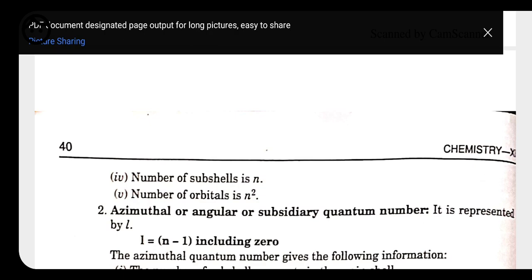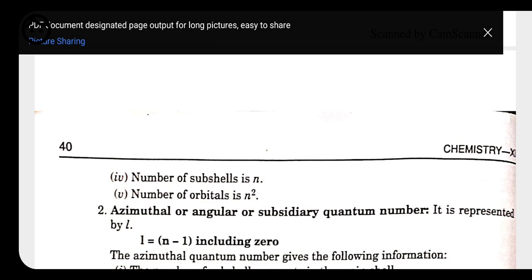It also gives us the radius of a shell. Here we can also calculate the radius. This also we already have done in the previous topic, by taking the formula r is equal to 0.529 into n square upon Z angstrom. So with the help of this formula, we can also calculate the radius.